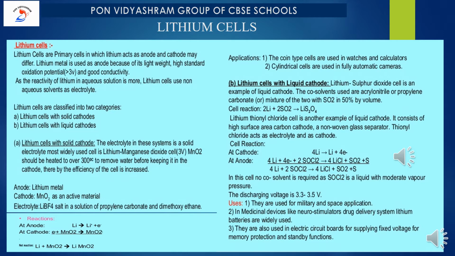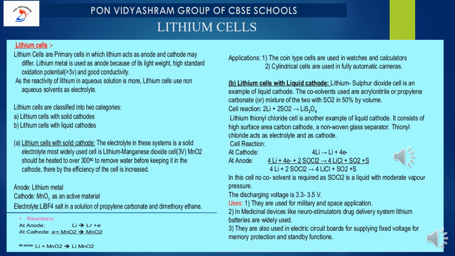So there are 2 types of classification of lithium cell. The first one is the lithium cell with a solid cathode, and the second one is the lithium cell with a liquid cathode. So based on the solid and liquid cathodes, we have the classification. Let me understand the first one, the lithium cell with a solid cathode. The electrolyte in this system is a solid electrolyte. The most widely used cell is the lithium MnO2, that is manganese oxide cell.